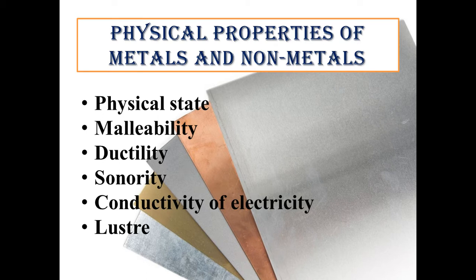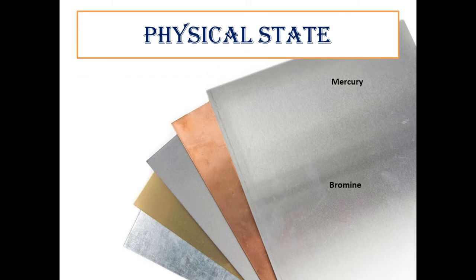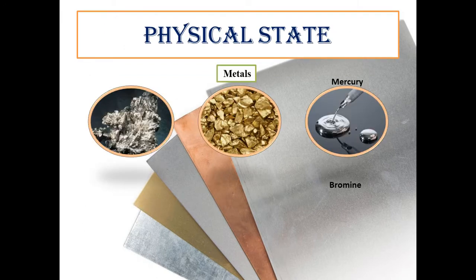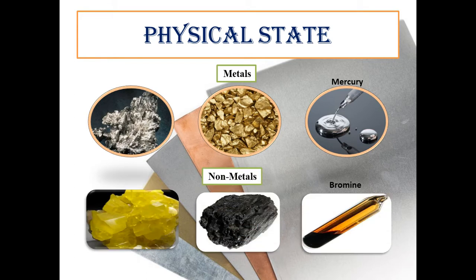So, the first property of metals and non-metals is physical state. Students, most of the metals are solid at room temperature. Only one metal exists in the liquid state at room temperature, that is mercury. Metals do not exist in the gaseous state. If we talk about non-metals, non-metals exist in all three states: solid, liquid and gas. Non-metals like sulfur, phosphorus and carbon are solid. Hydrogen and oxygen exist in the gaseous state. Only bromine is the non-metal which exists in the liquid state.